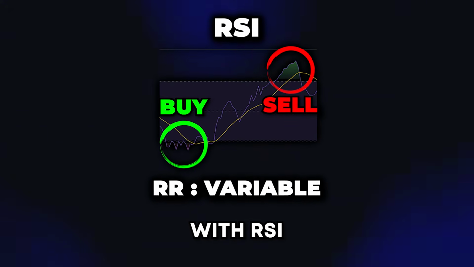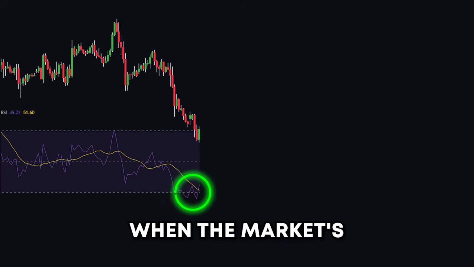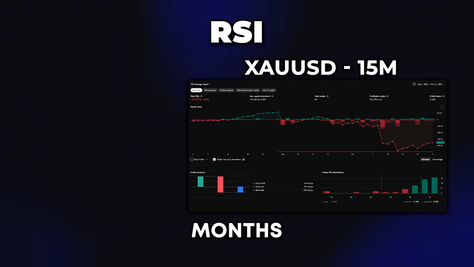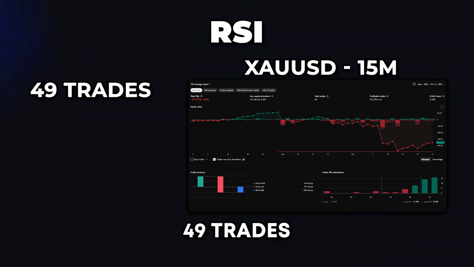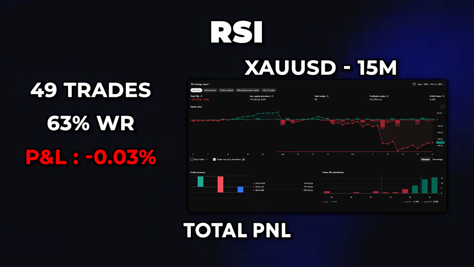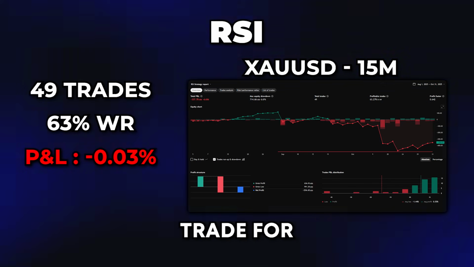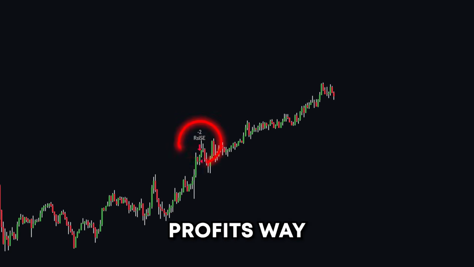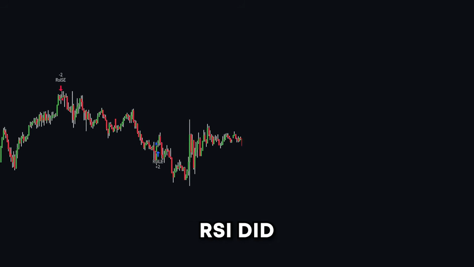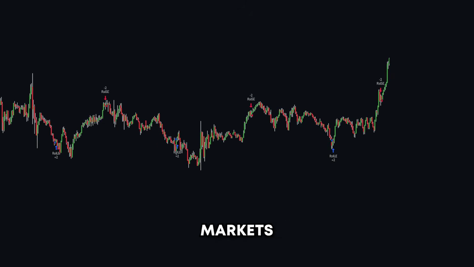Let's start with RSI. In theory, it's great. Buy when the market's oversold, sell when it's overbought. But in practice, over the last 3 months on gold, RSI triggered 49 trades with a 63% win rate, which resulted in a total P&L of minus 0.03%, which is very bad considering you would trade for 3 months and would only lose money. The key issue was RSI gave signals too early, took profits way before the move was over, which you can see here perfectly. But to my surprise, RSI did pretty good trading in ranging markets.